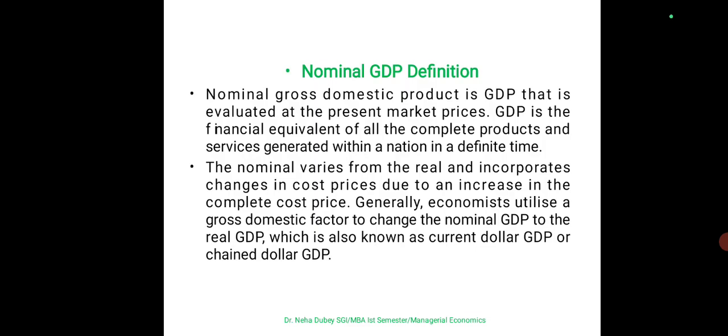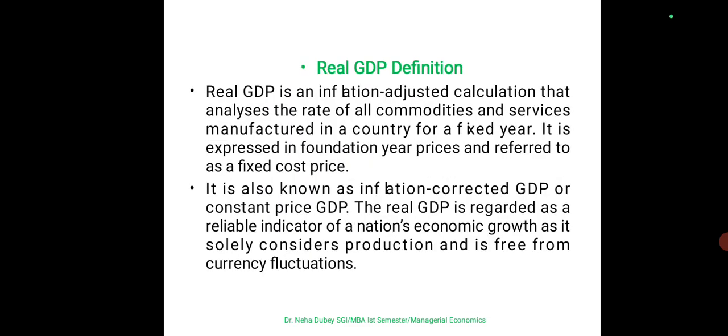Generally, economists utilize a GDP deflator to change the nominal GDP to the real GDP, and nominal GDP is also known as current dollar GDP or changed dollar GDP. So what we are saying is that nominal GDP is evaluated at the present market price, and it is the financial equivalent of all the complete products and services produced in a nation within a particular year.